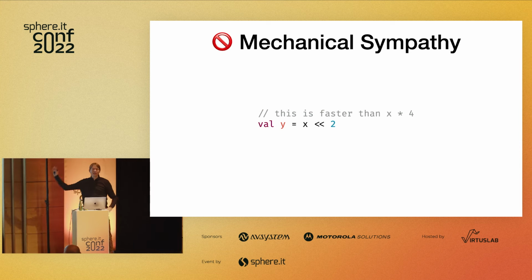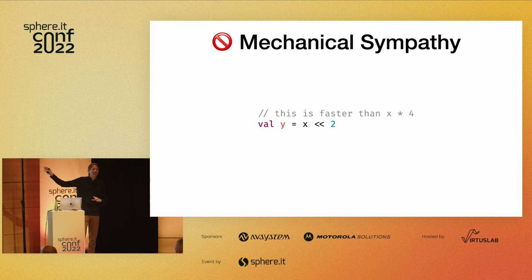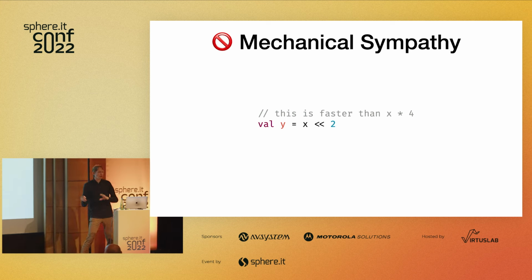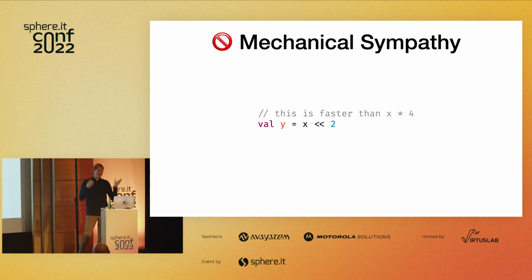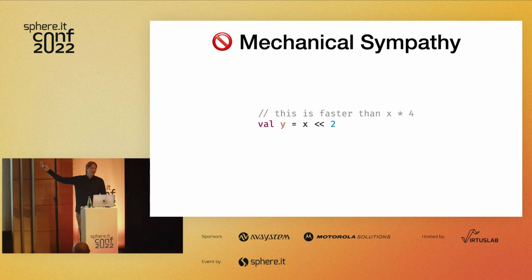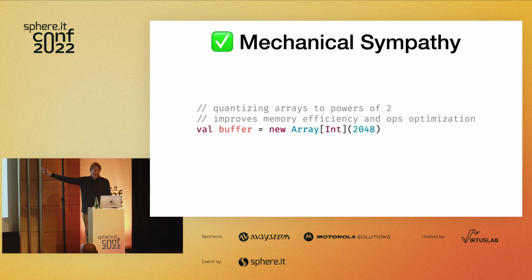Here's a quick example of something that is not mechanical sympathy, right? You've probably seen this, and some smart aleck on your team goes in and modifies the code, so instead of x times 4, it does a left shift by 2. This is not mechanical sympathy because every compiler will do this for you. So this is just pointless obfuscation.